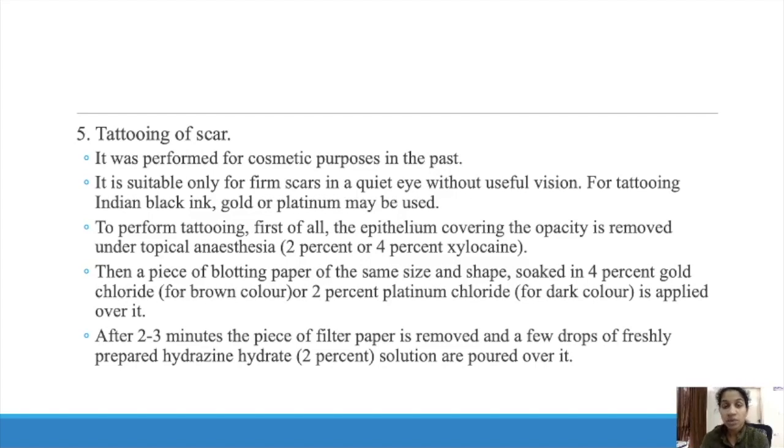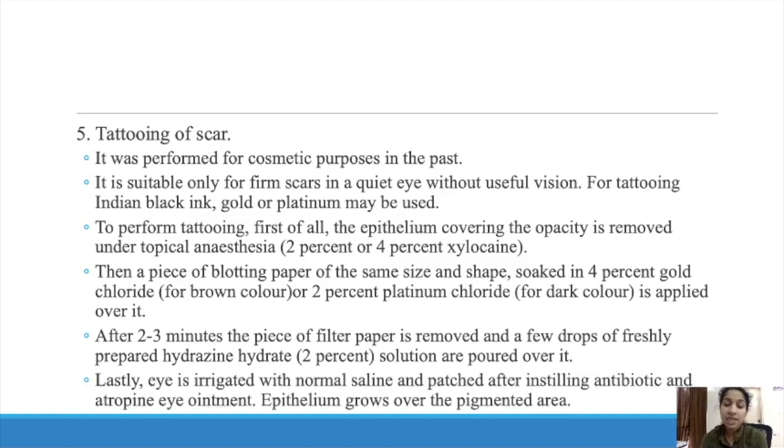Then lastly the eye is irrigated with normal saline. After that, it is patched after instilling antibiotics and atropine eye ointment, and the epithelium grows over this pigmented area. Like that, we can hide the scar.